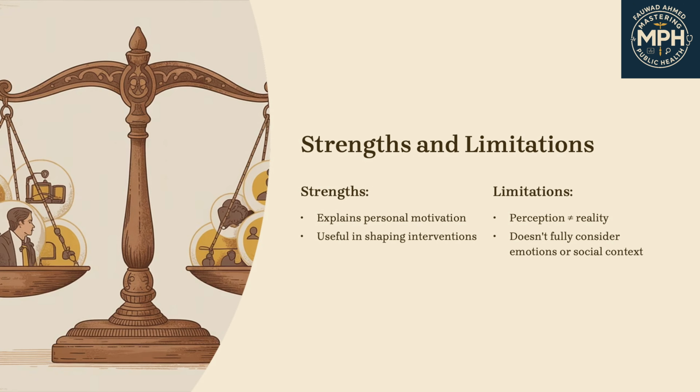Ninth is strengths and limitations. Let's talk about strengths. Attribution theory gives us insight into how people process events and how those thoughts influence behavior. It's practical, adaptable, and helps shape supportive communication. But it also has limitations. It focuses on personal perception, not necessarily reality. And it doesn't fully address social, emotional, or environmental factors that also influence health behavior. That's why it's often paired with other theories.